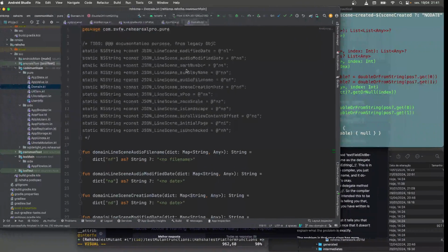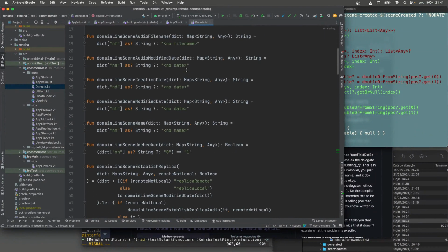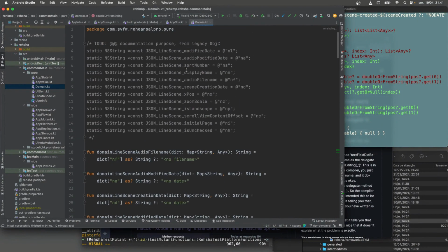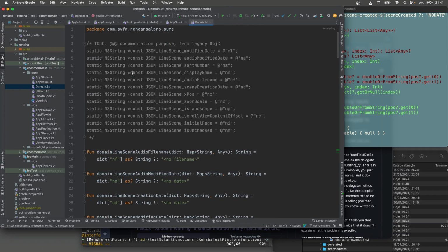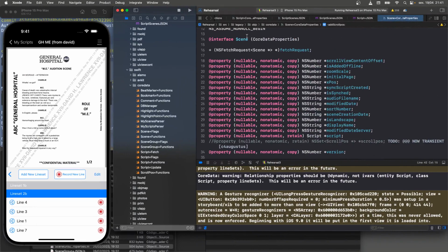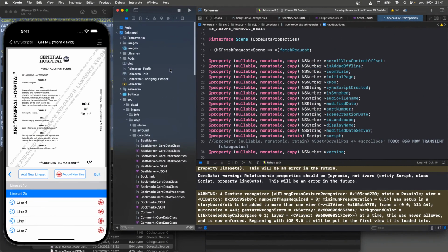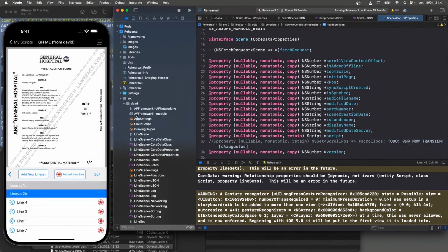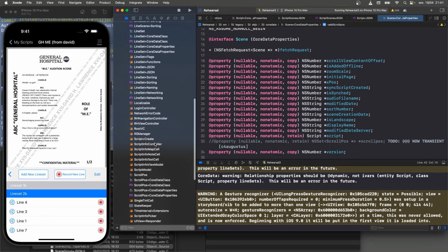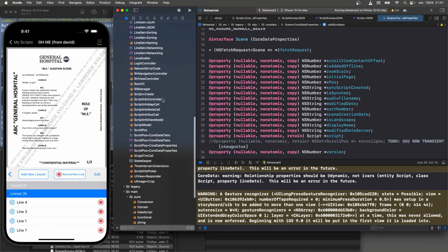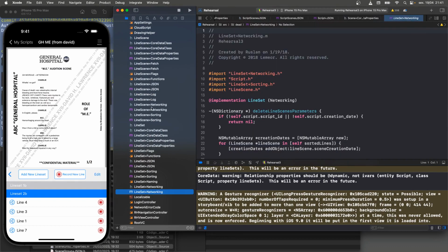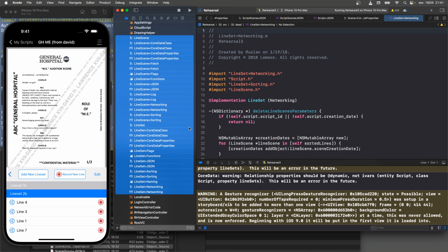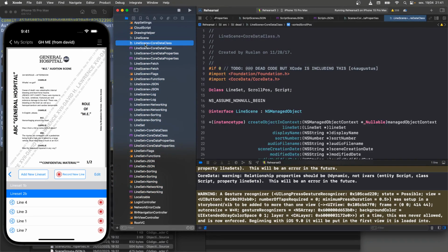And I realized that I could just treat the objects as the original JSON that they come down as. And that's what we're looking at here. So instead of having a line set class, or a data class that's a line set, or a struct that's a line set, or an Objective-C line set, in fact, I'll show you the original ones. They have now been moved into the dead folder. So this is all dead code. Some of this code was here as I went through the project. I actually found files that weren't needed and I moved them in here. But I recently, as part of this task, moved all of these files; line scene and line set are now dead. Because all of this code